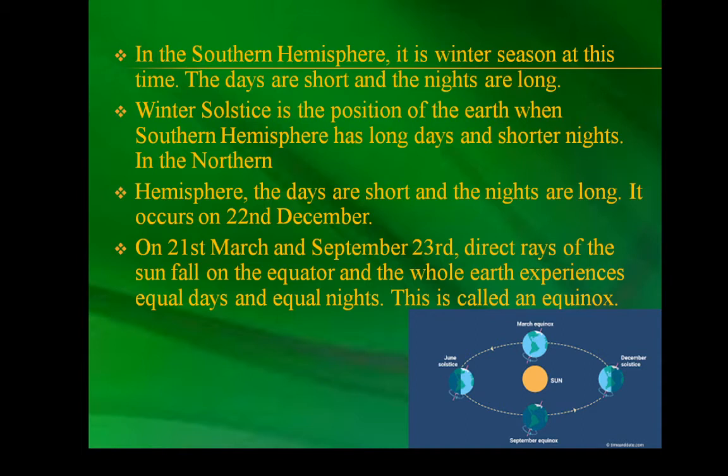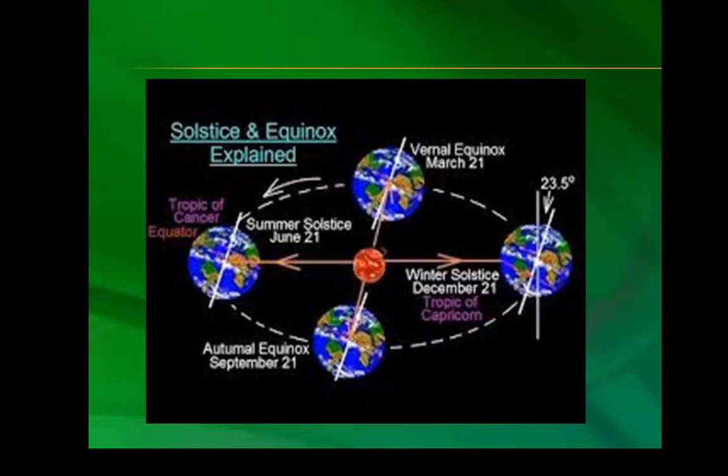The period of rotation is known as the Earth day. Earth day is the daily motion of the earth. The earth moves around the sun in an elliptical orbit during its revolution motion. You can see here the solstice and equinox, which are explained with the image with the dates.